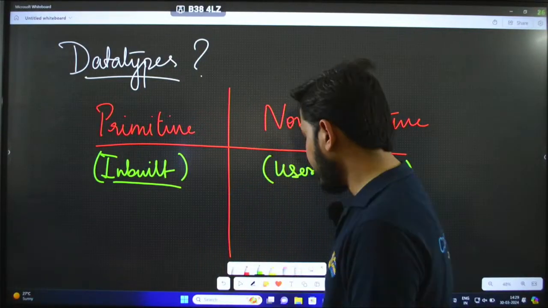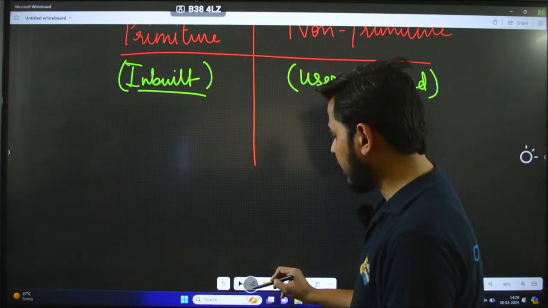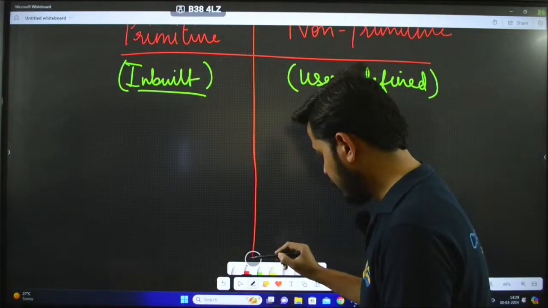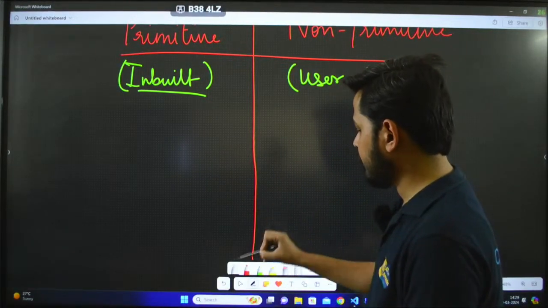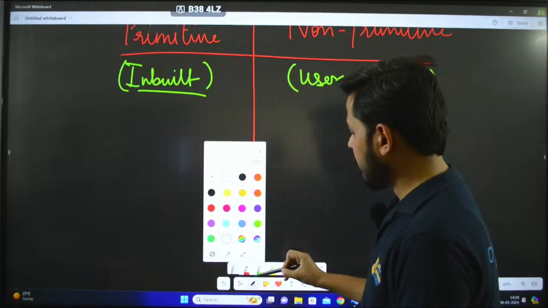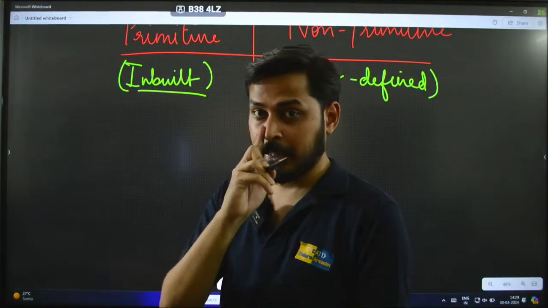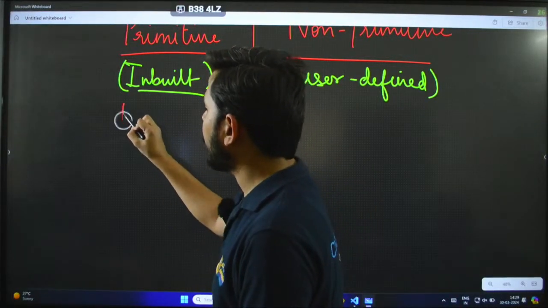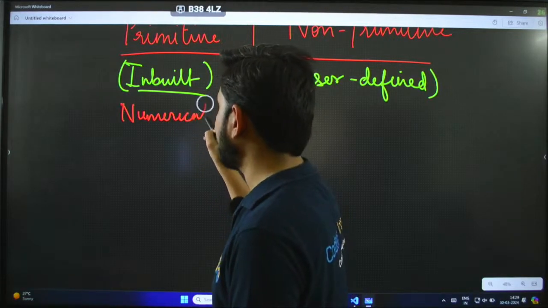And in programming, generally in C++, a lot of things are mentioned by default and understood by default. For example, the first type of data type that we have in primitive is numerical.